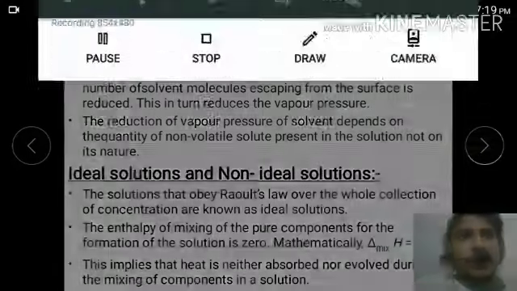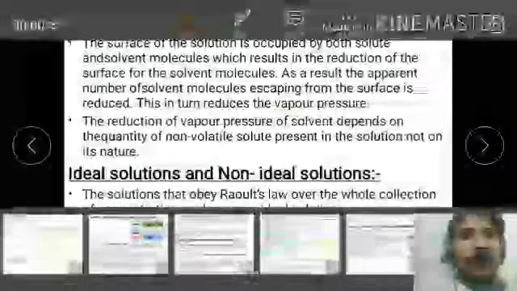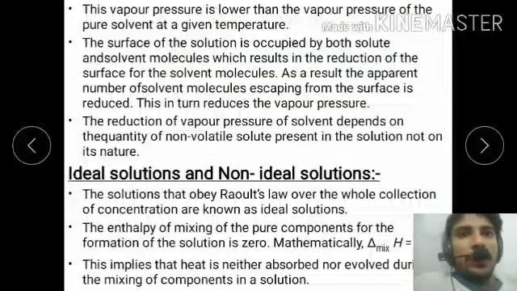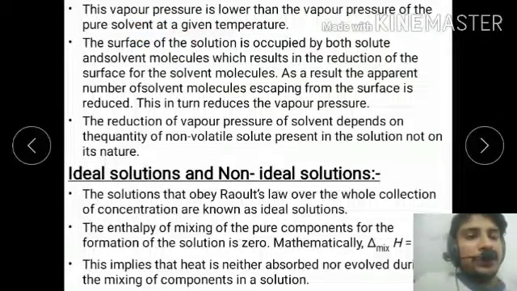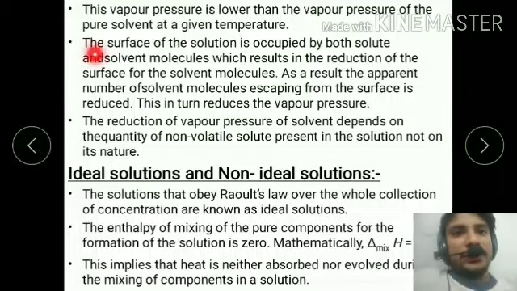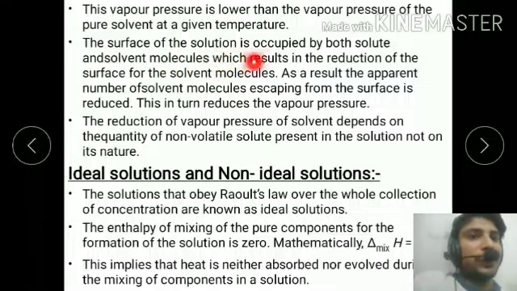This vapor pressure is lower than the vapor pressure of the pure solvent at a given temperature. I told you the vapor pressure of a solution with a non-volatile solute is lower than that of the pure volatile solvent. The surface of the solution is occupied by both solute and solvent molecules, which reduces the surface available for the solvent molecules.